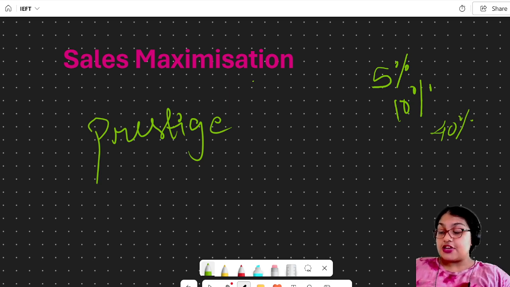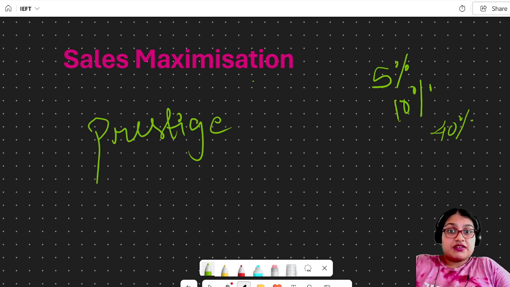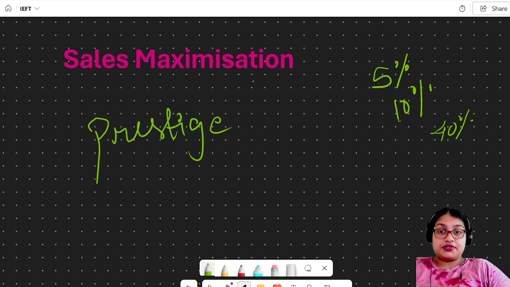So greater prestige, and then I'll get a bigger salary. That's what I want. Higher salaries is what I'm expecting, right? Every individual's aim is to get more salary, to increase their welfare, and to increase the standard of living. So prestige is also something which comes under sales maximization. That is the reason why the person wants to increase the sales.